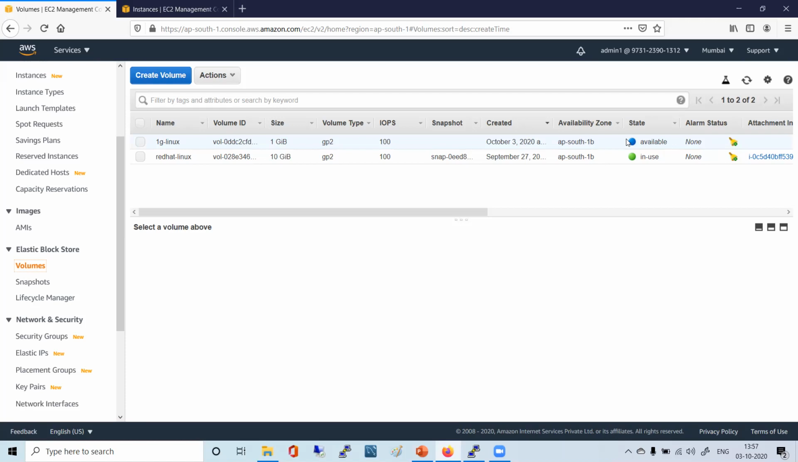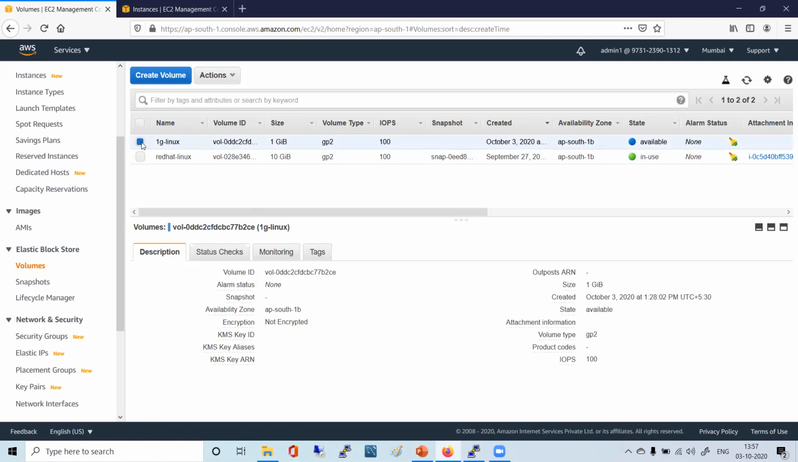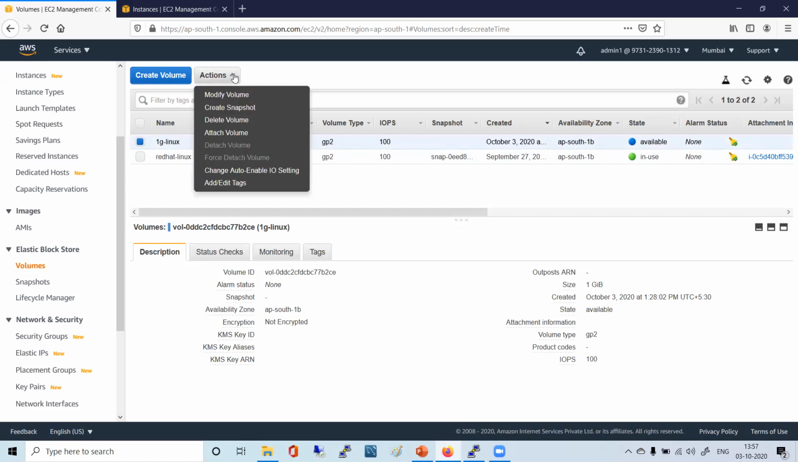Best way is a practical thing, right? So just select that 1G volume. Now, under that 1G, you have the action. What are the options? Modify, Attach, Create. Attach volume, right? Click on that.